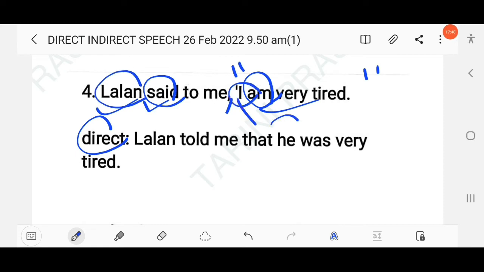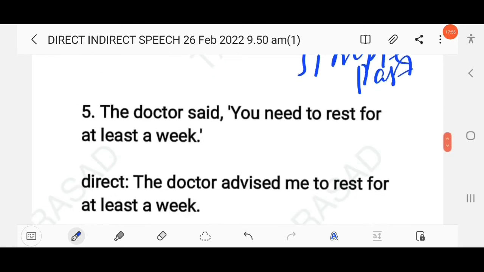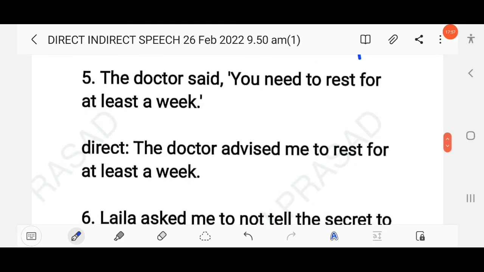So I will change into he and am will change into was. Right? Lalan told me that he was very tired. So here the tense will change into simple past as the reporting verb is written in simple past tense, right?